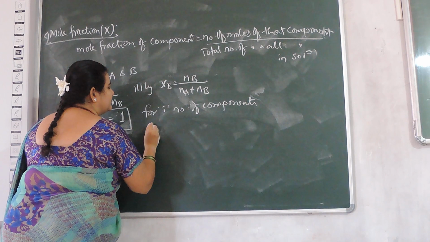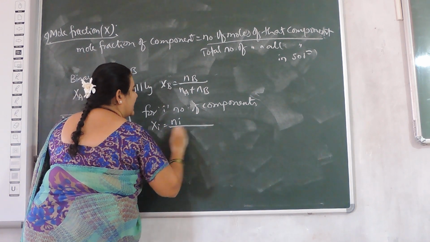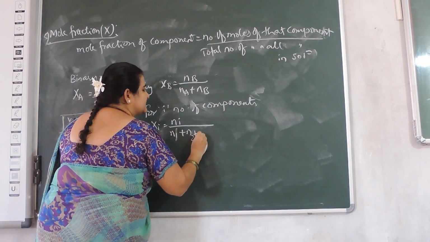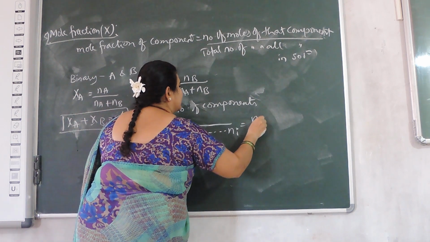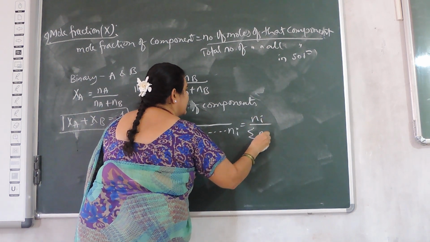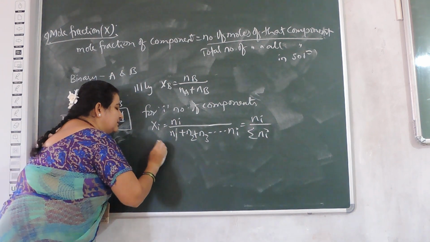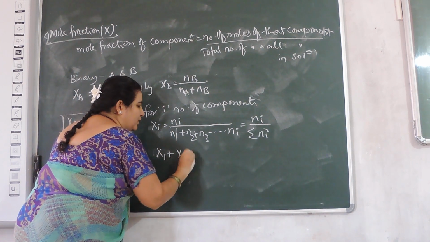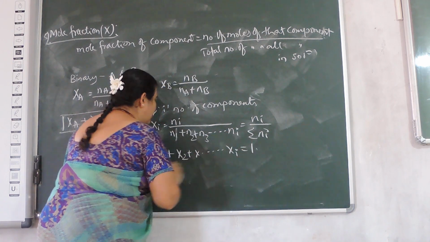For I number of components, Xi is equal to Ni divided by N1 plus N2 plus N3 up to Ni, or we can write it as Ni divided by summation of N. And X1 plus X2 plus X3 up to Xi is equal to 1.